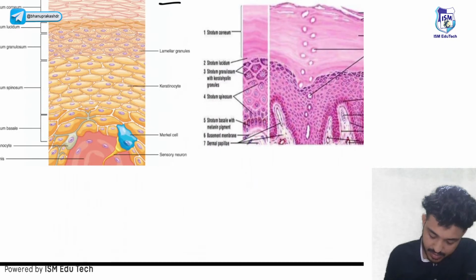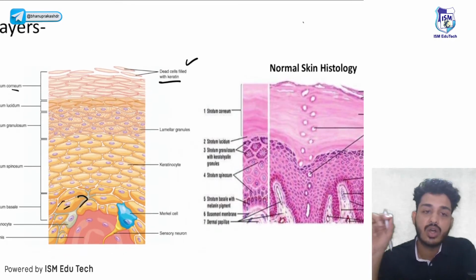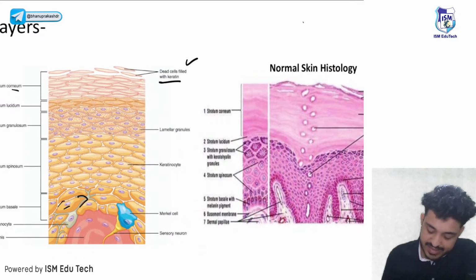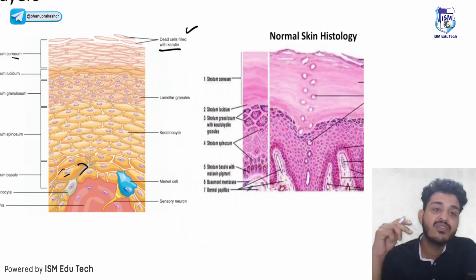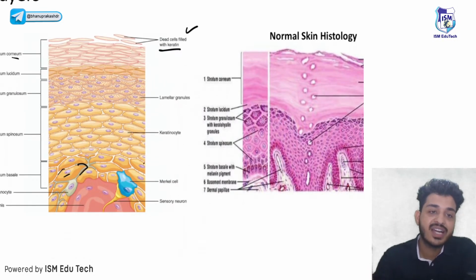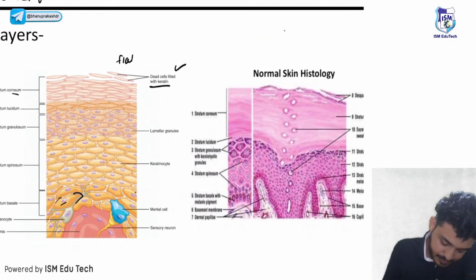From stratum basale, these are your columnar cells, they have a nucleus, but in stratum corneum there is loss of nucleus as the cell is going upward, right? Second thing is the cell is becoming flattened. Look here, these are your columnar cells, but in the stratum corneum there are flat cells.